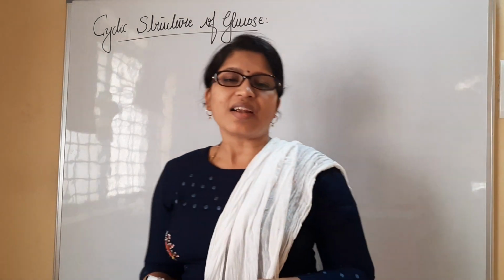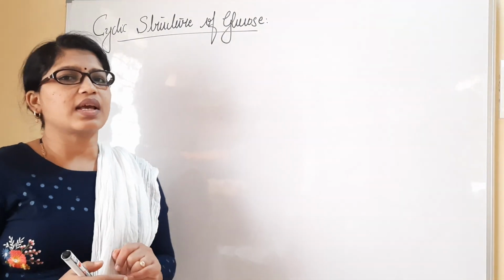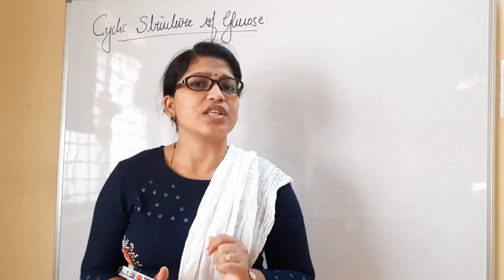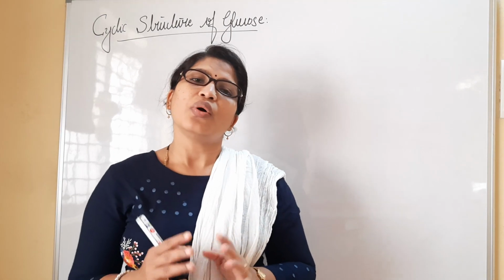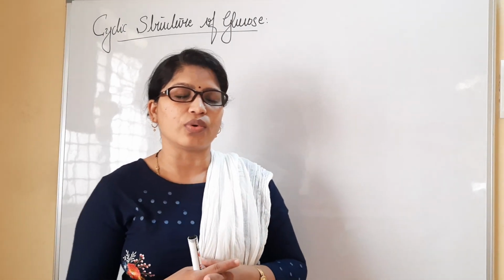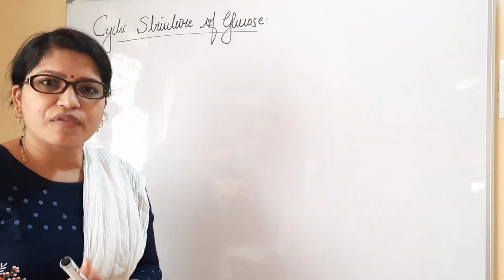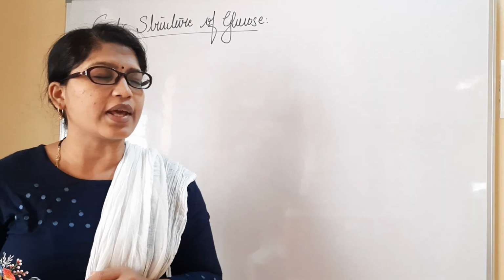Let us understand the cyclic structure of glucose. When you consider the cyclic structure of glucose, there exist two stereoisomeric forms. One is alpha D-glucose and the other one is beta D-glucose. Let me first write the structure for glucose. Later we will understand how the cyclization takes place.